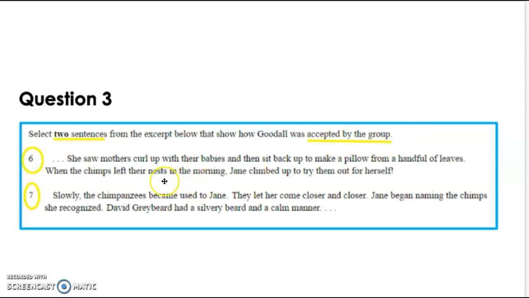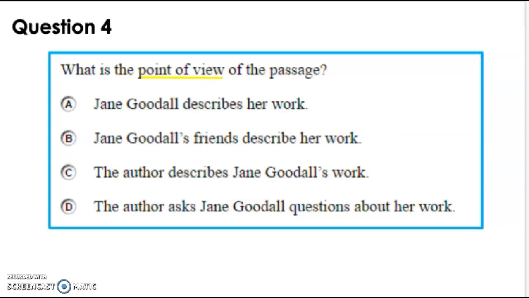So I'm going to have to read carefully to see how Goodall was accepted by the group. Question number 4. What is the point of view of the passage? I remember from our lessons that point of view means who is telling the story or who is telling this passage. So I'm going to have to read carefully to figure out the point of view of this passage.